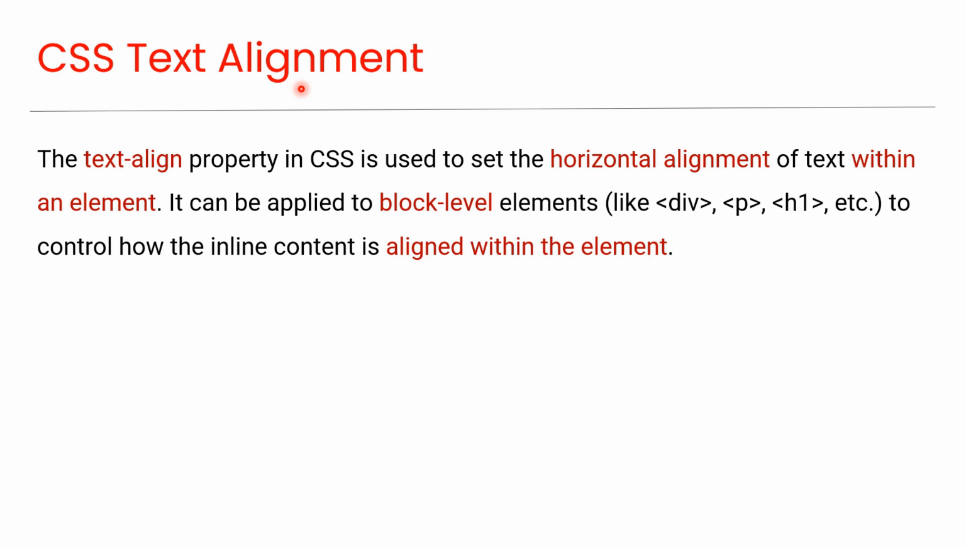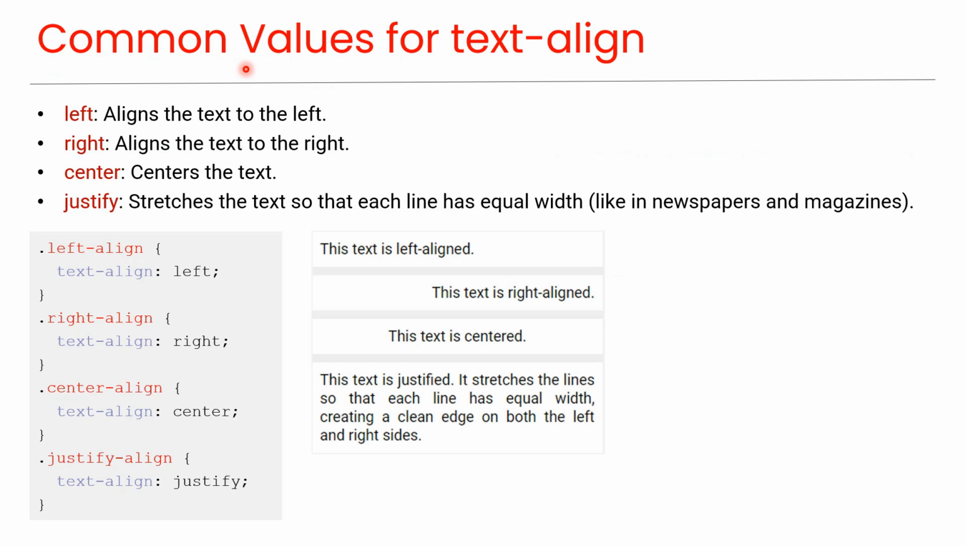CSS text alignment. The text align property in CSS is used to set the horizontal alignment of text within an element. It can be applied to block-level elements like div, p, h1, etc. to control how the inline content is aligned within the element. Here you can see a list of common values for text align property. Left. Aligns the text to the left, as you can see in this code. And you can see the preview here.